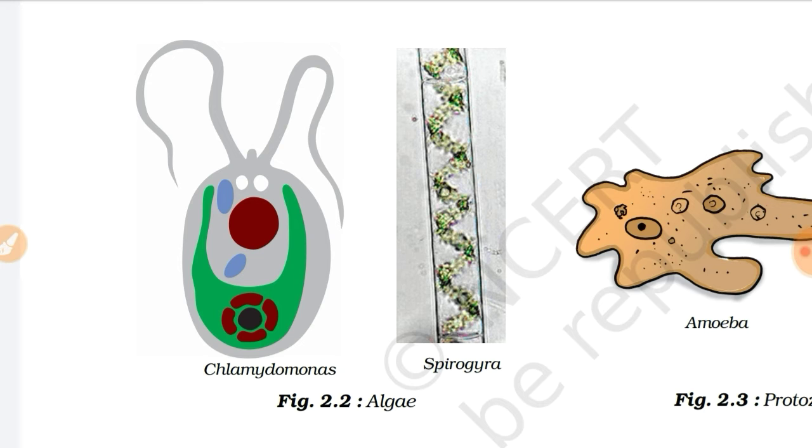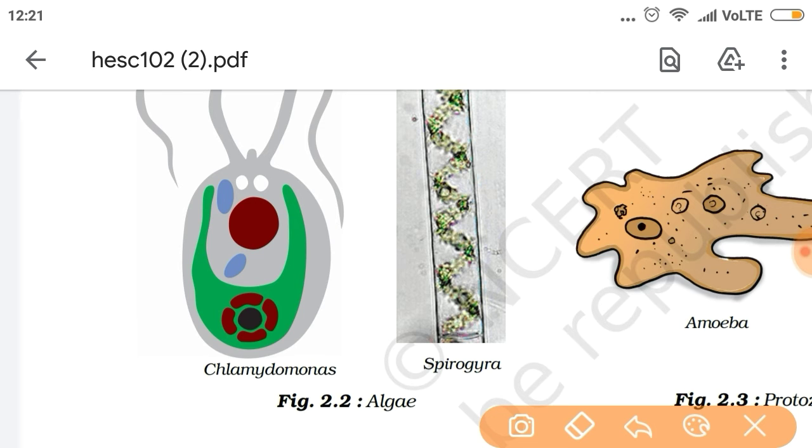Some unicellular algae are non-motile while others such as chlamydomonas are actively motile. They move with the help of flagella. You can see this flagella. This is nothing but flagella that helps algae to move in water.